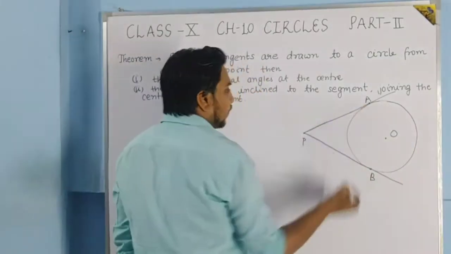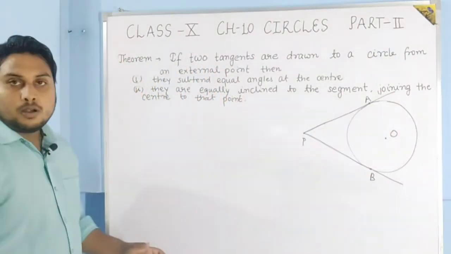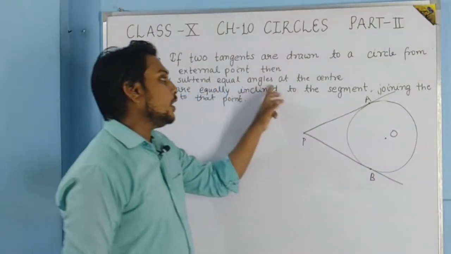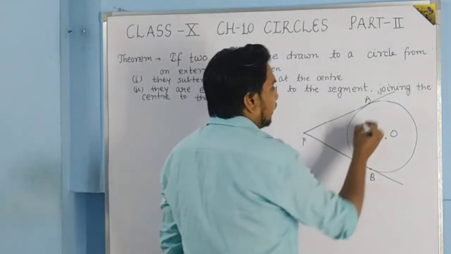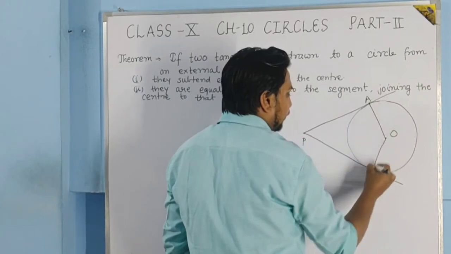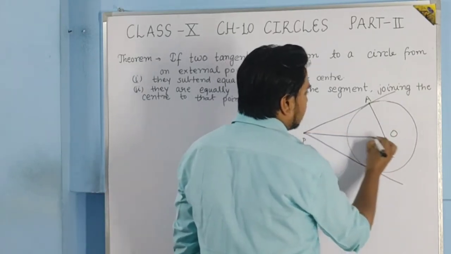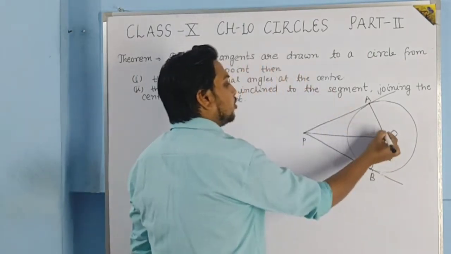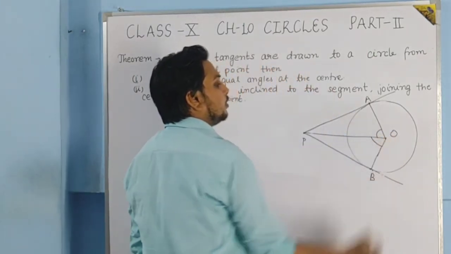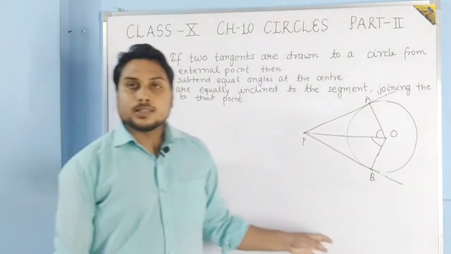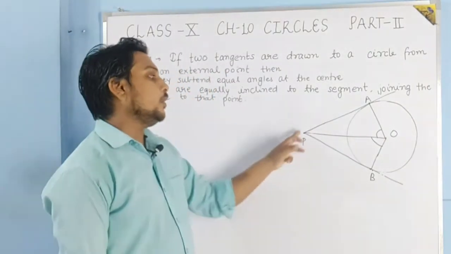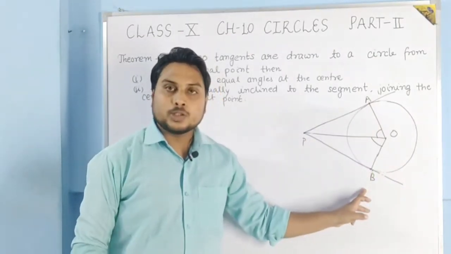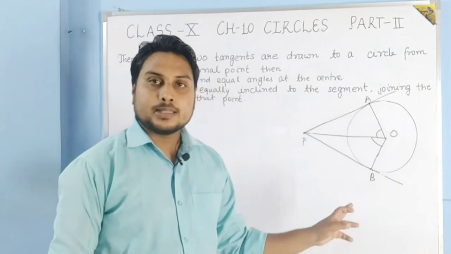And here is the center O. So students, here what result we have to show? We have to show that they subtend equal angles at the center. Means at the center they will subtend equal angles. Means here we have to show that this angle is equal to this angle. At the center which angle is formed? Angle POA and angle POB. So this we have to show that this is equal.